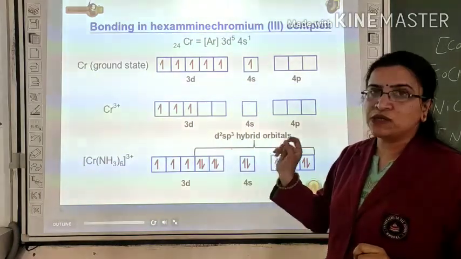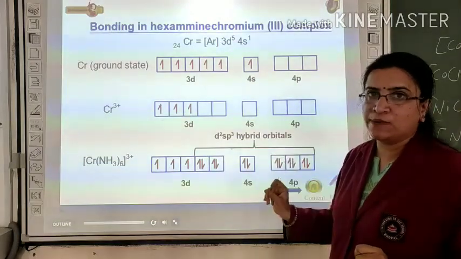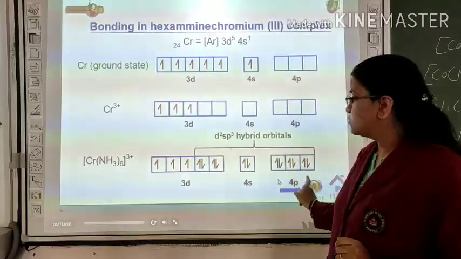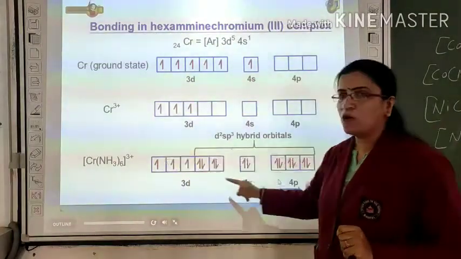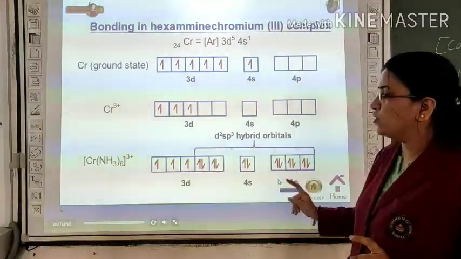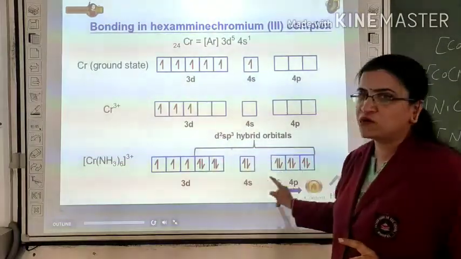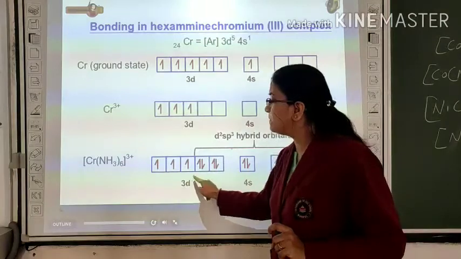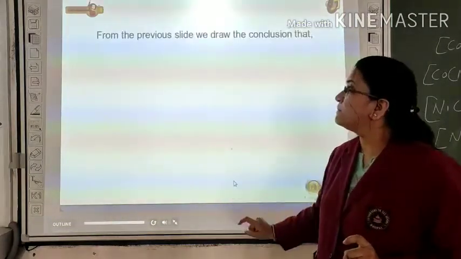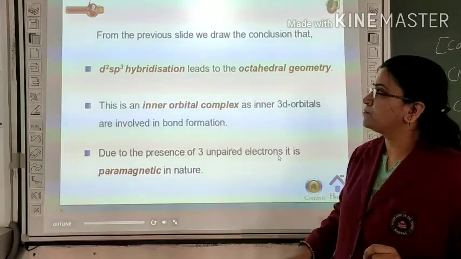Now each d2sp3 hybrid orbital overlaps with an NH3 ligand, so we get this type of electronic configuration of hexaamminechromium. And what we notice is that after formation of the complex, 3 unpaired electrons remain. So this complex is paramagnetic in nature.